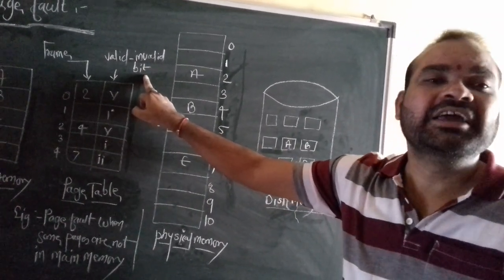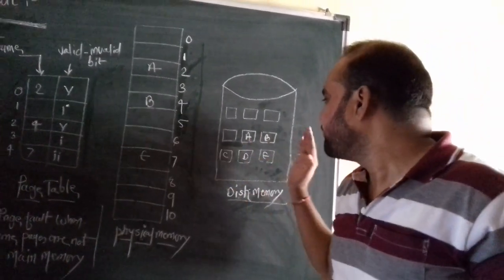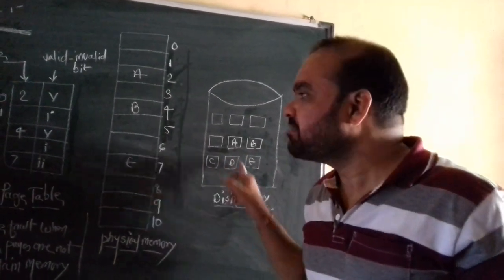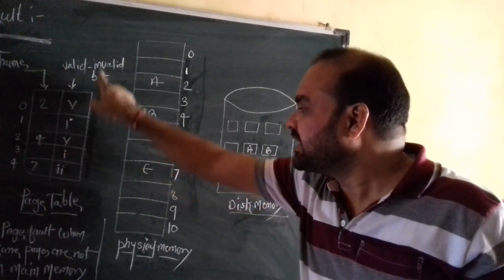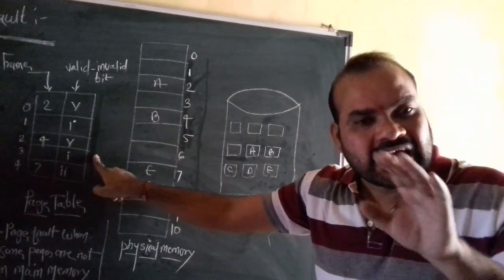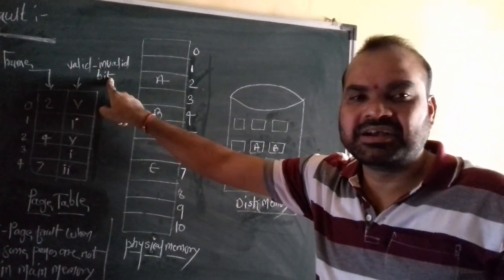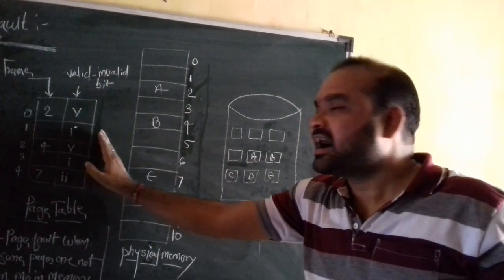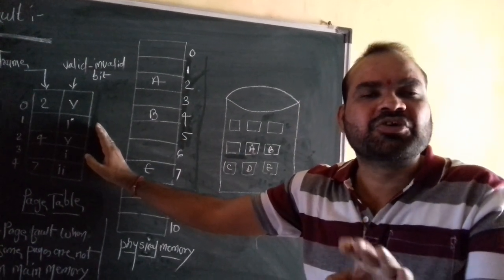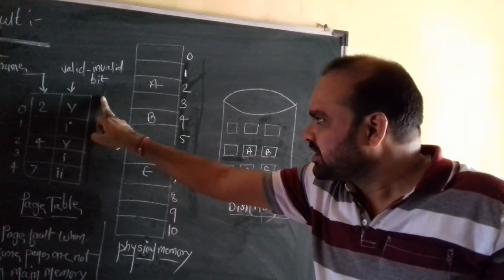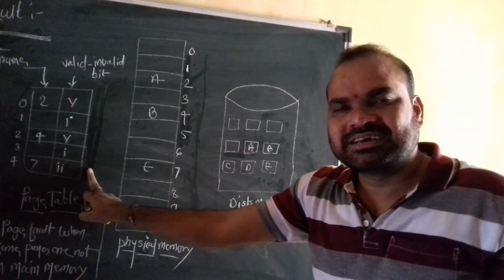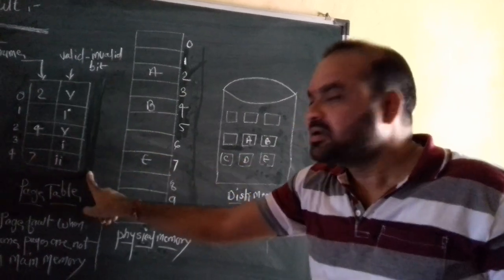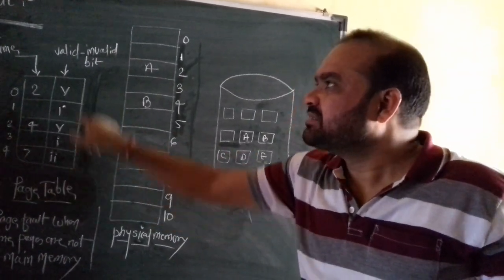But how do invalid bits come up? Whenever pages do not come into the main memory, the invalid bits regarding those pages appear in the page table. Those invalid bits do not cause a problem for the execution of a process. When a number of invalid bits occur in the page table, it means a number of faulty pages occur in the page table. That kind of thing is nothing but our page fault.